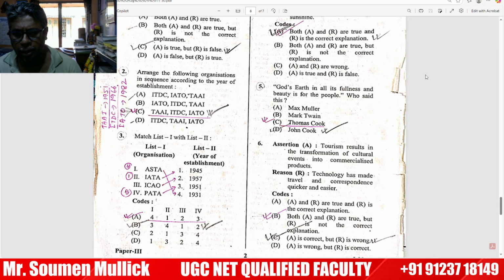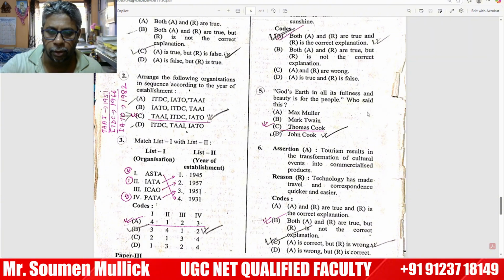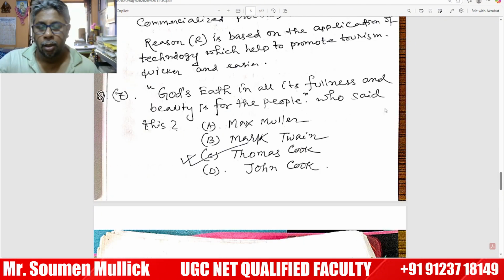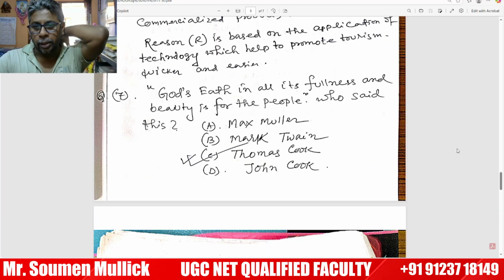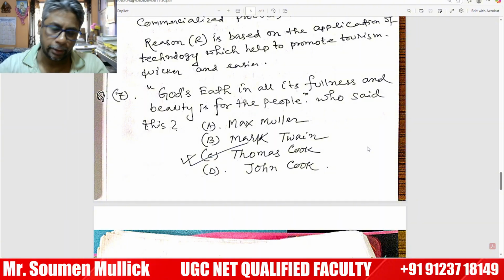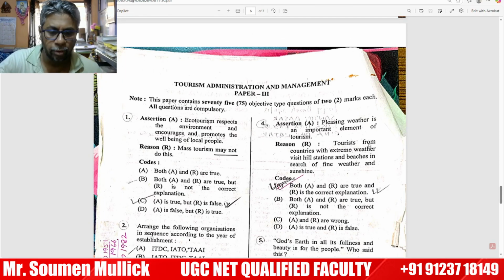Max Muller, Mark Twain, Thomas Cook, or John Cook? The correct option is Thomas Cook. For these kinds of questions, you have to remember the outstanding statements or opinions of experts. These types of questions also come in UGC.